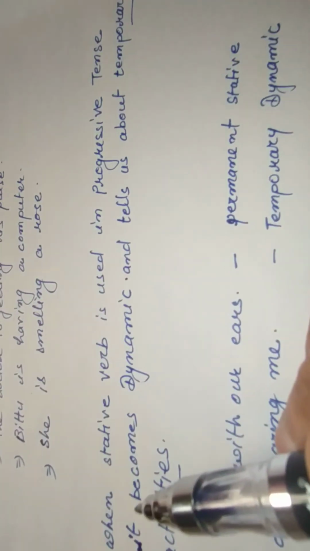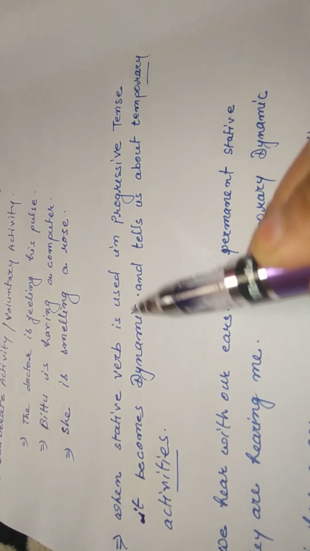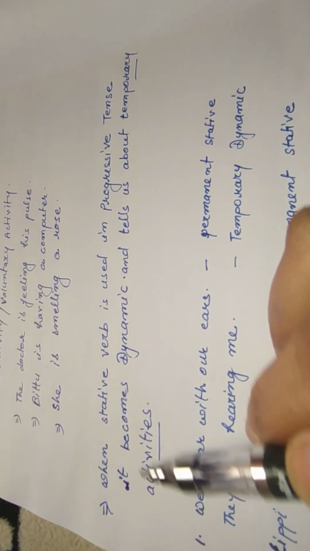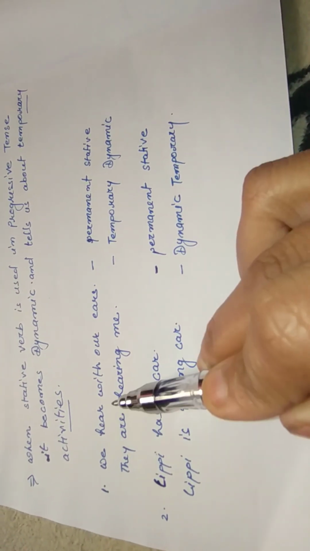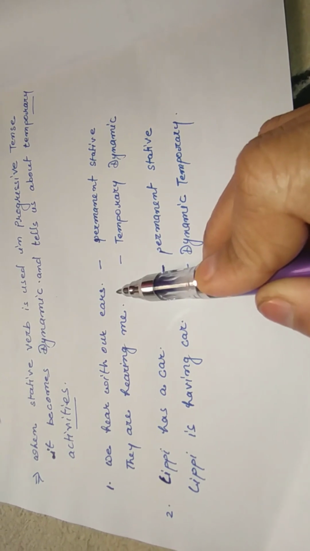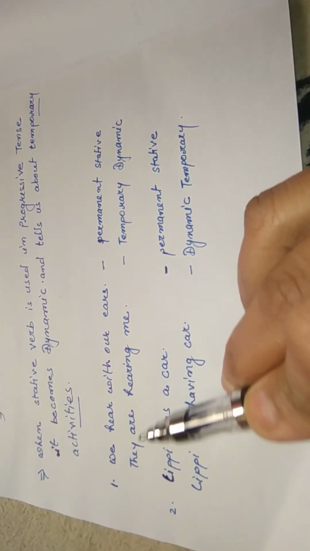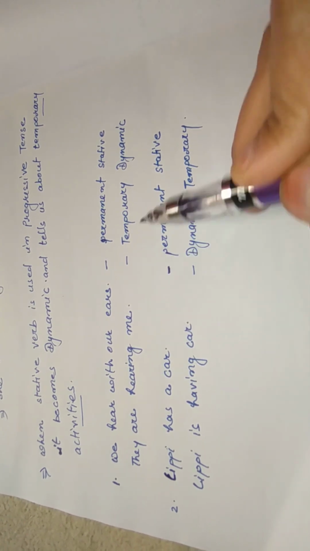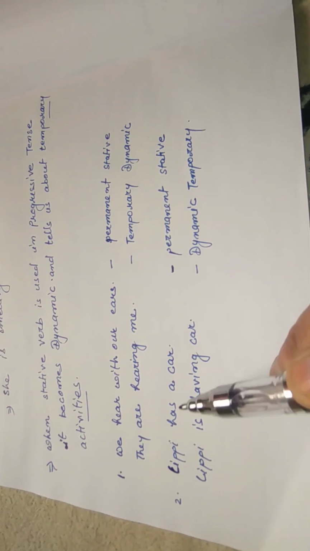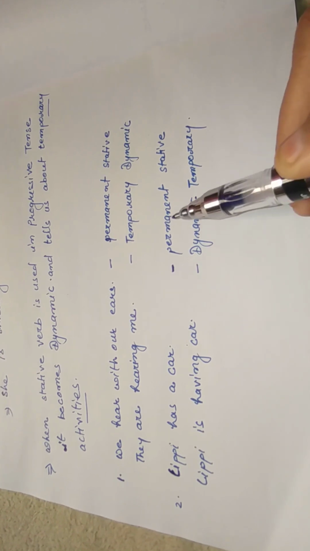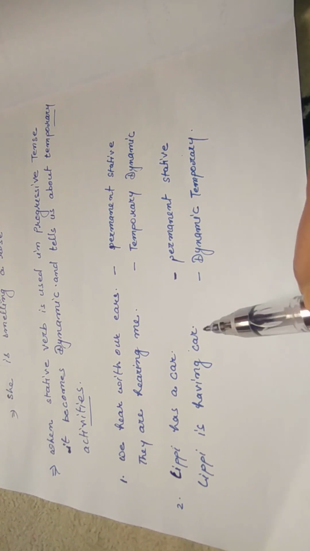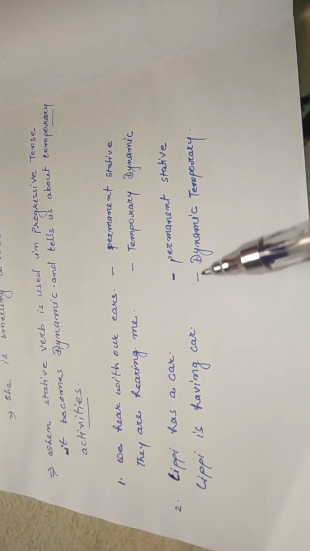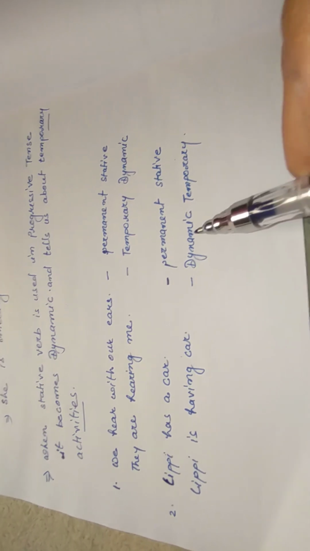Point to be remembered: when a stative verb is used in the progressive tense, it becomes dynamic and tells about temporary activities. See, we hear with our ears. It is a permanent stative, but they are hearing me is a temporary dynamic. Lippy has a car is an example of a permanent stative, but Lippy is having a car indicates a temporary dynamic.